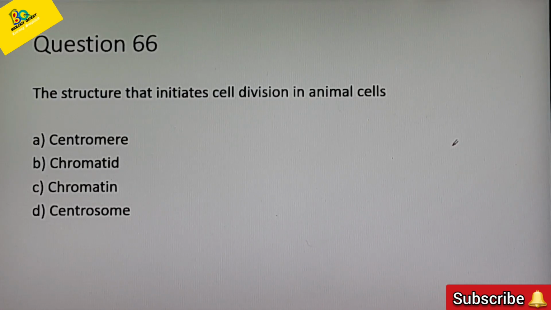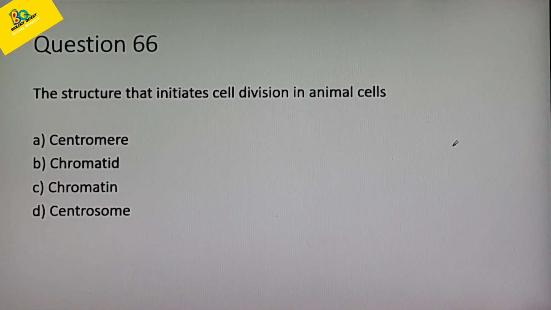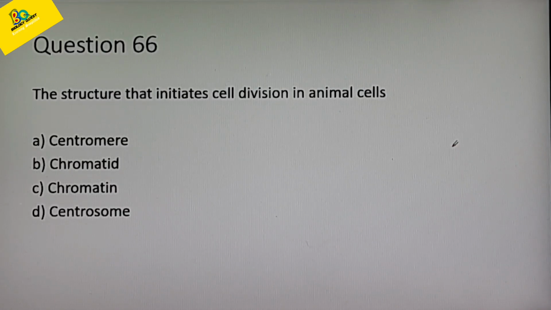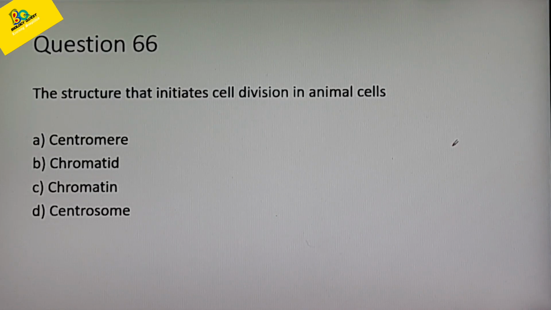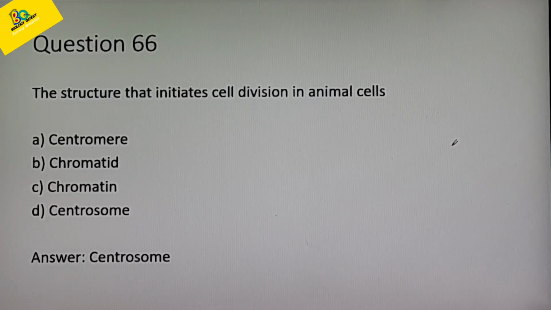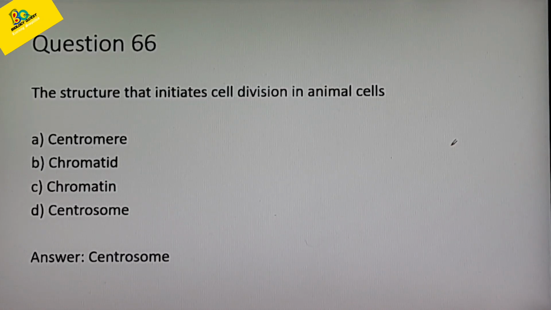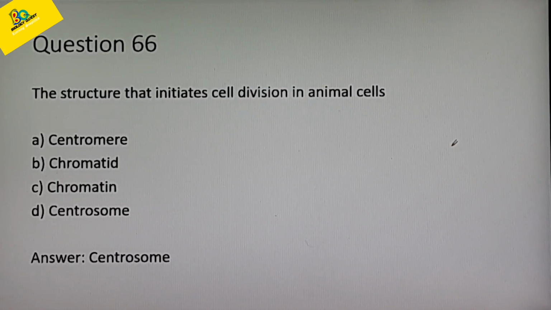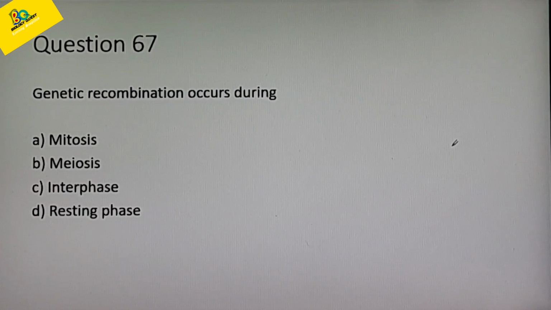Next question. The structure that initiates cell division in animal cells. Options are A centromere, B chromatid, C chromatin, D centrosome. The structure that initiates cell division in animal cells is centrosome. Okay, centrosomes are structures that are present only in animal cells, and these are the structures that initiate cell division by the formation of spindle fibers. Okay, so the correct answer is option D, centrosome.